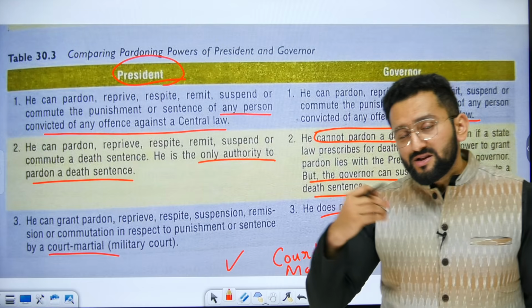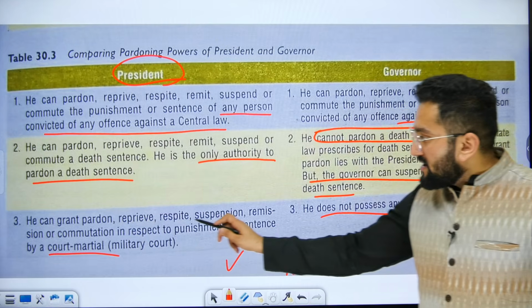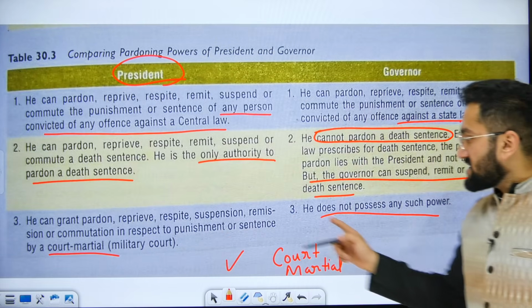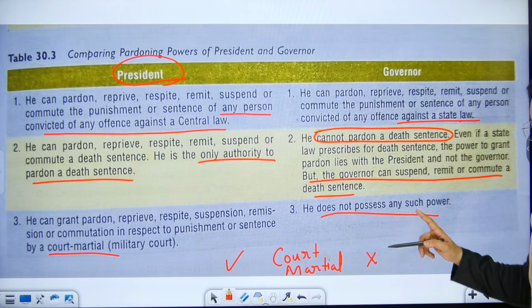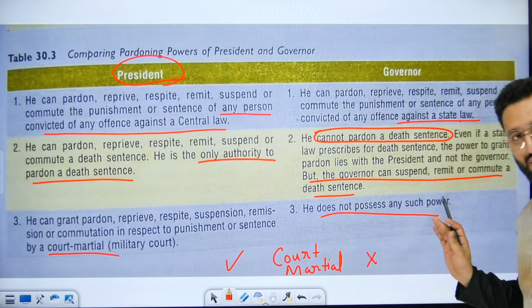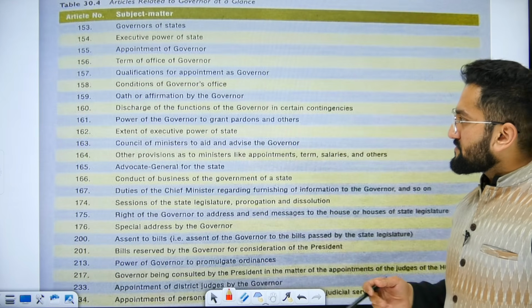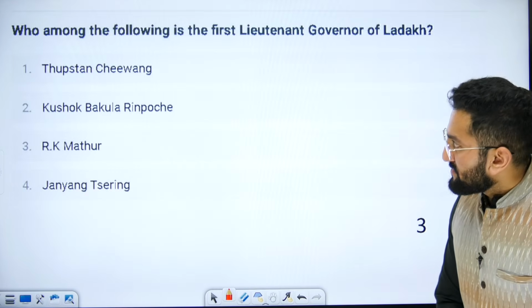The governor cannot say, go, live your life, completely absolved. No. The President can grant pardon, reprieve in case of court martial, but in this case the governor has no power in court martial. Means a court martial case cannot be taken by the governor, right? So I think it is clear to you now. The difference is clear. So these are just articles, you need not cram them.